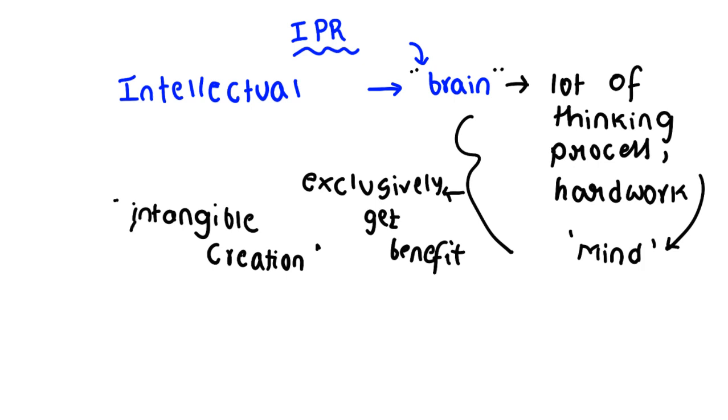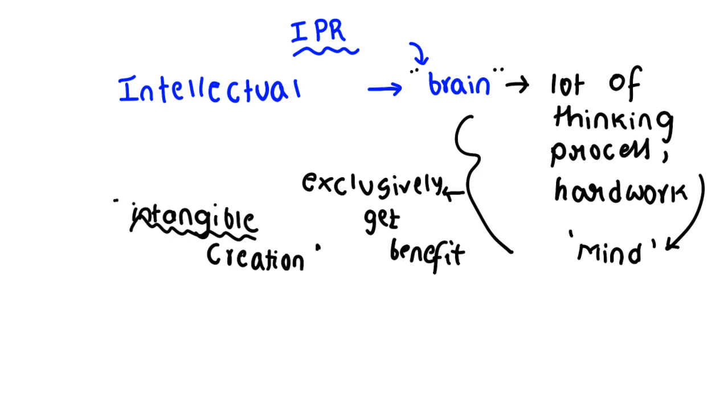So what is an intangible? Intangible is such a thing that we cannot see. Clear? So if your brain invents some formula or something that you cannot see, right? That is called intellectual property. So this is what we are discussing. That is an intangible one which we cannot see but we can feel, right? That is the importance of intellectual.